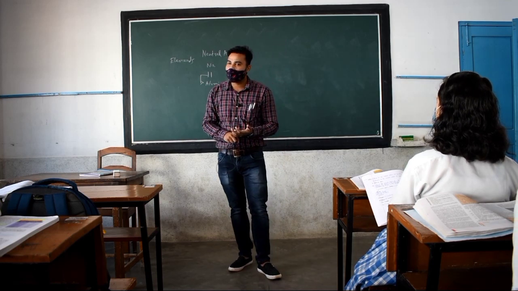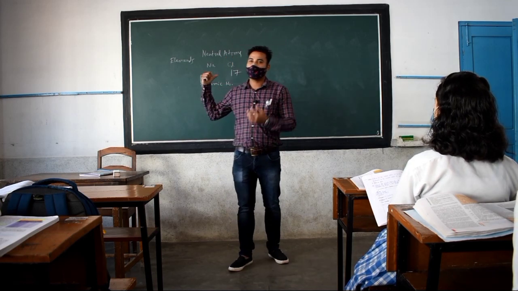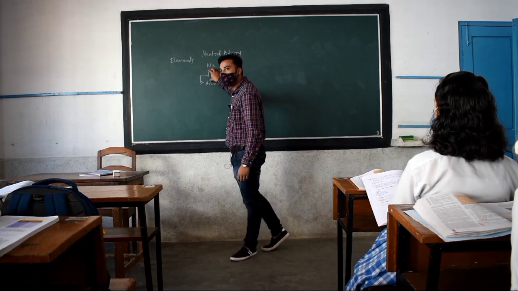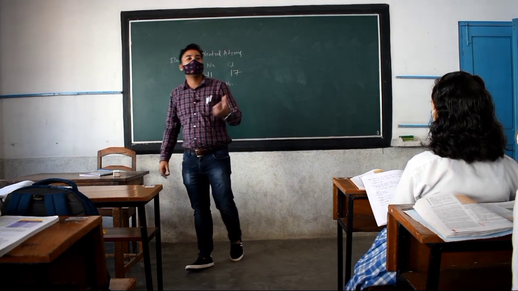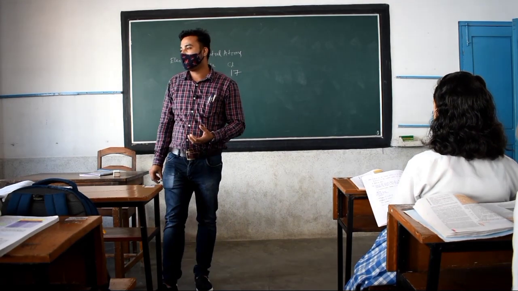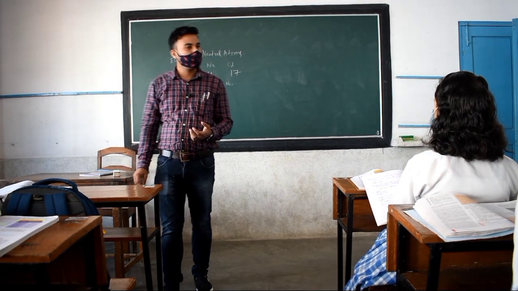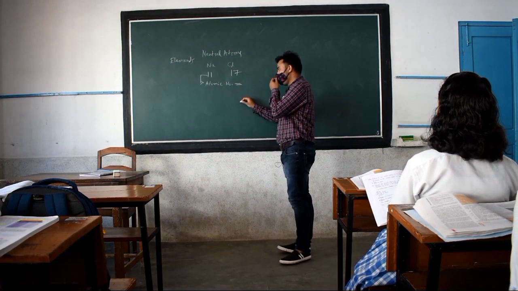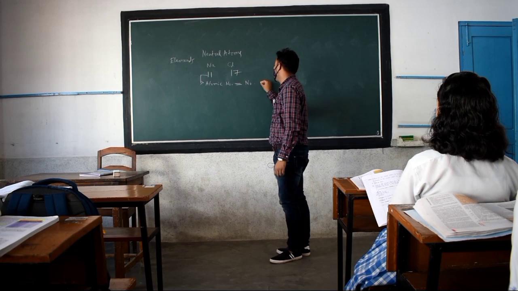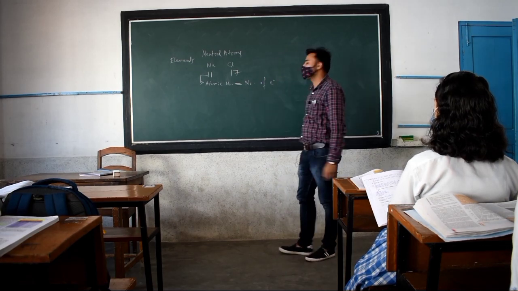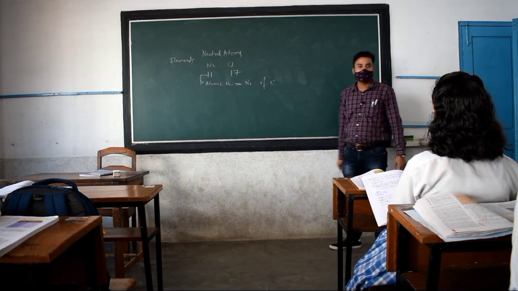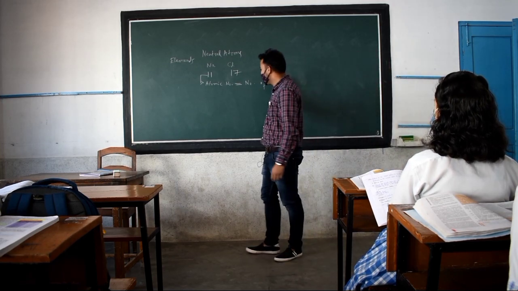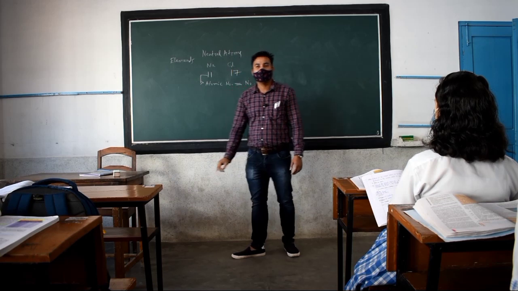So the definition of atomic number you can also say from here only: atomic number is a number which is equal to the number of electrons present in that particular atom. Clear? That means atomic number is simply equal to the number of electrons present in the particular element. Whatever the number of electrons, it is the atomic number of that element.